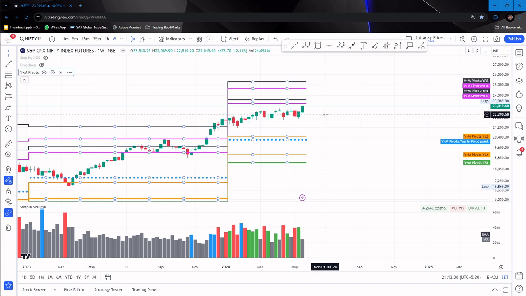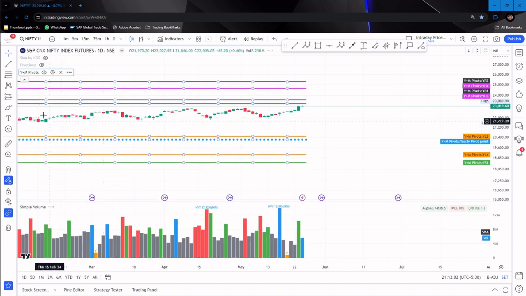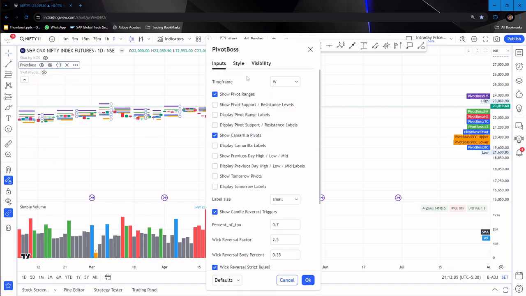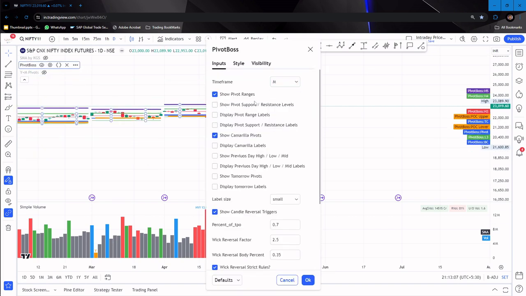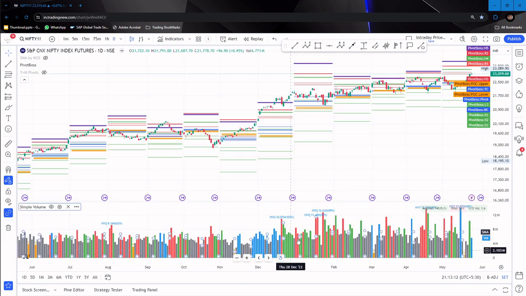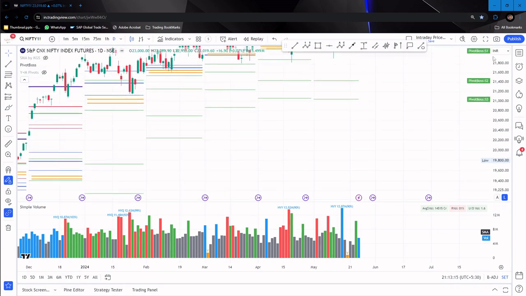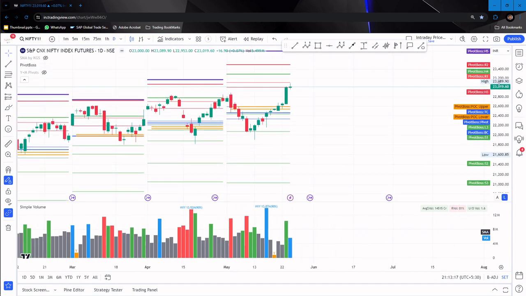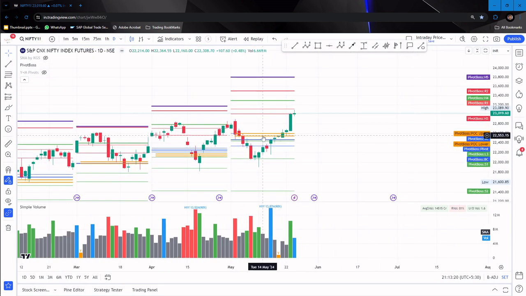Now let me go to the daily time frame. I'm going into the daily time frame and I'm using the monthly pivots now. On the monthly pivots, what happened this month is that the candle opened above the CPR, higher value CPR, came towards the CPR but closed below the CPR. Finally, it took support at the S1 of the pivots. At S1, it has taken support and then started moving up.